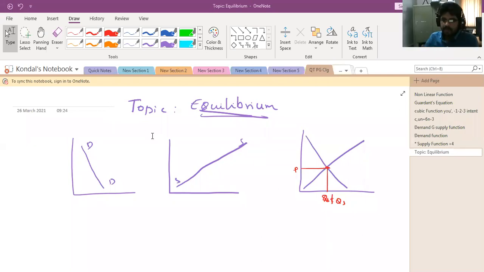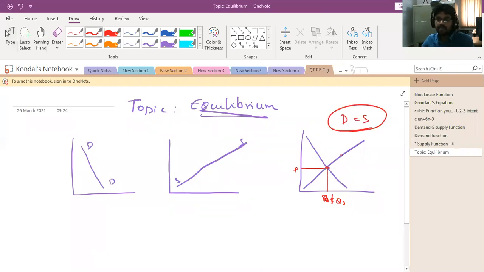So this is called equilibrium, in microeconomics. When the demand curve and supply curve intersect, that is called equilibrium. When demand is equal to supply, that is called equilibrium. This is the supply curve and this is the demand curve. The demand curve and supply curve intersect each other at a particular price, and that is called the equilibrium price. Sometimes we can also call it the equilibrium point of price.